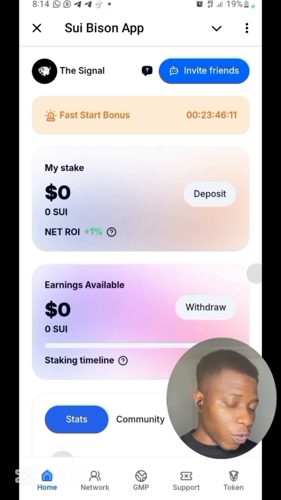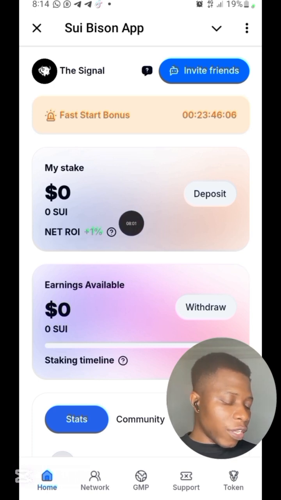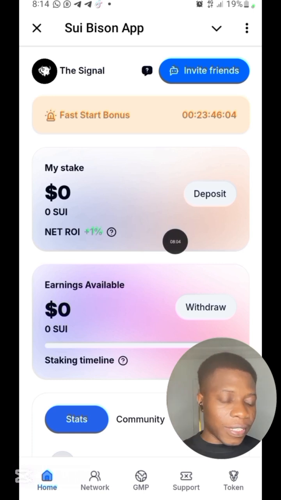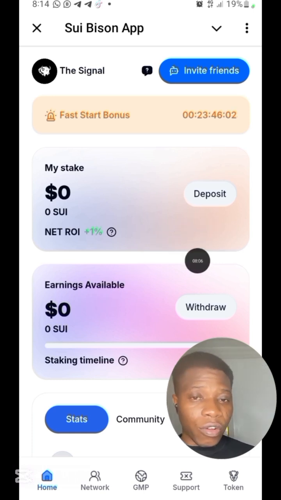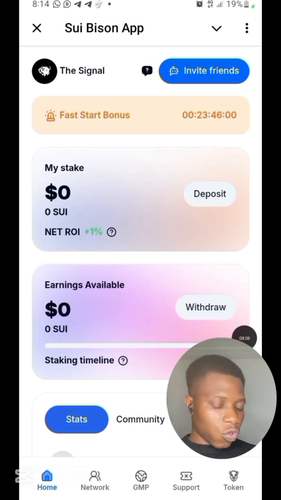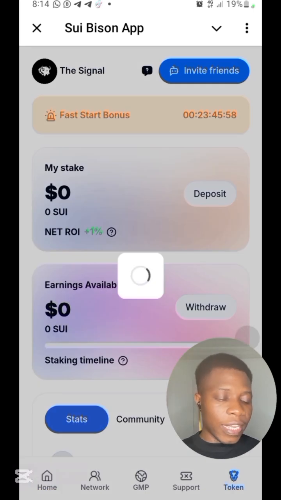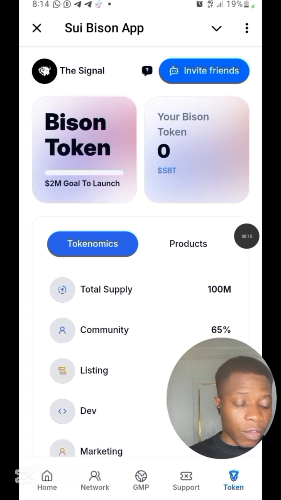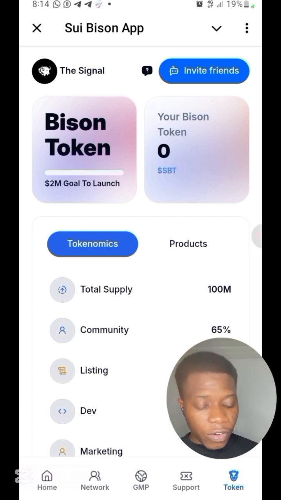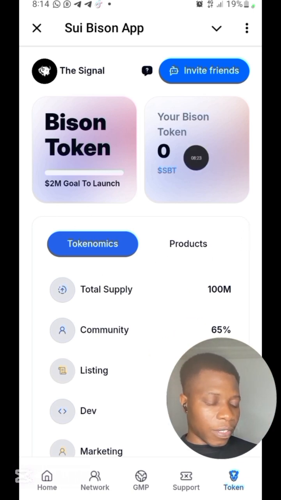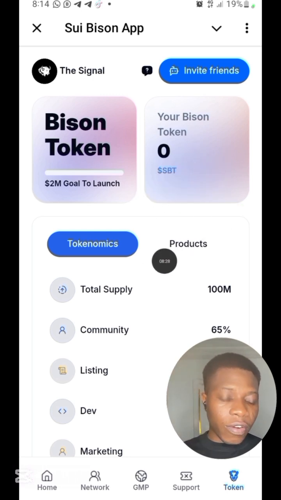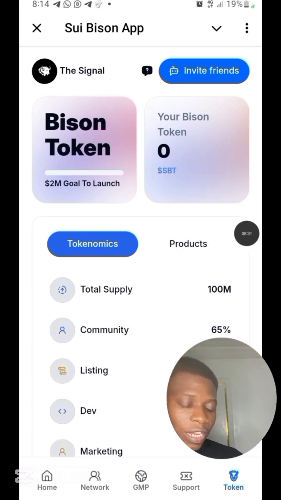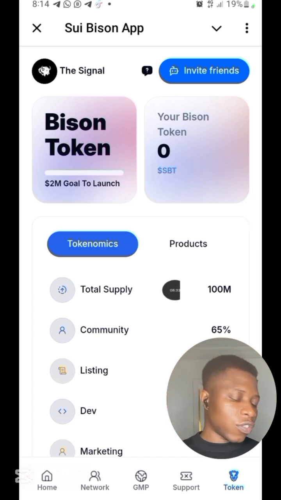The next thing you want to know is what happens once you send in your money. Immediately you send in your money, they are going to remove 10% from what you sent here. They're going to remove 10% and add it to your token here. This token is their own coin, because this platform is like a mining staking platform. So whenever you deposit, they're going to take 10% and buy you their Bison token. This token, you're going to get it on the day of listing. Once they list their coin, you will have access to the token.